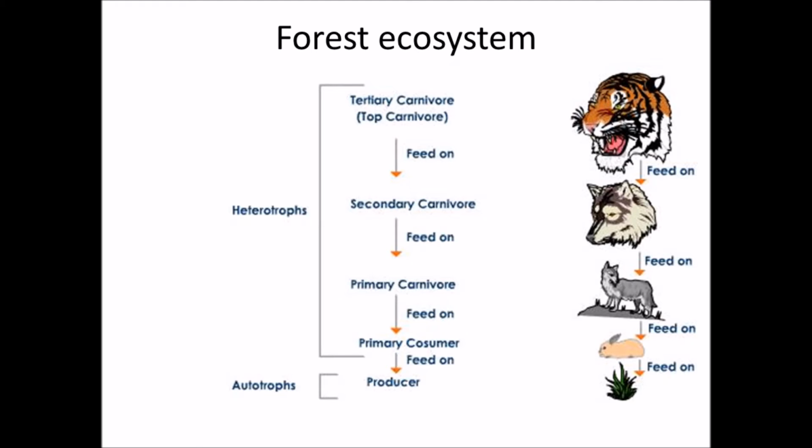Above that is the wolf, a tertiary consumer but second level carnivore. And then the tiger is of course the quaternary consumer but tertiary level carnivore. In this forest ecosystem the tiger is the top level consumer, which we also discussed in the last lecture, I guess.